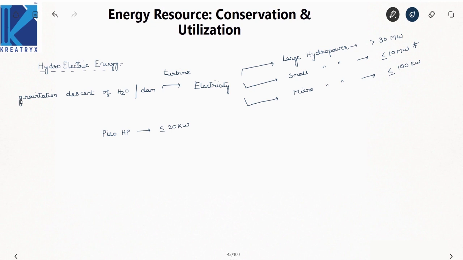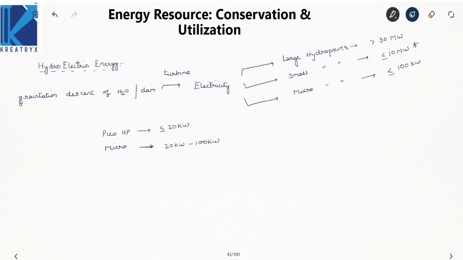The next one is micro. Already we have discussed this, so I'll write it in detail. Micro is in the range of 20 kilowatts to 100 kilowatts.